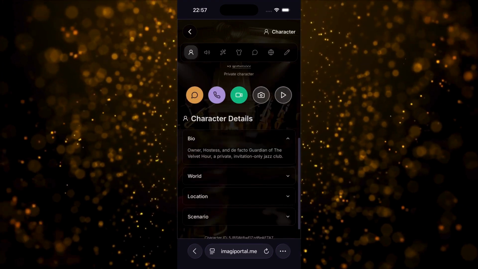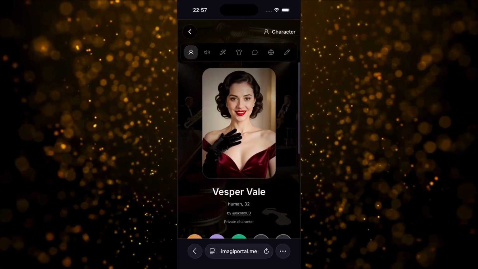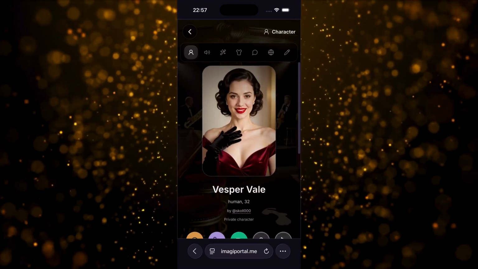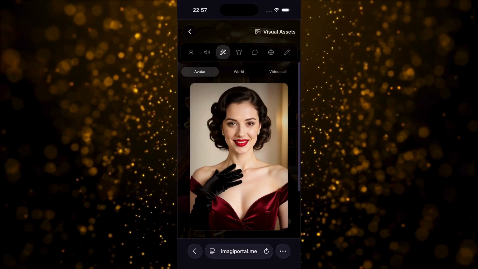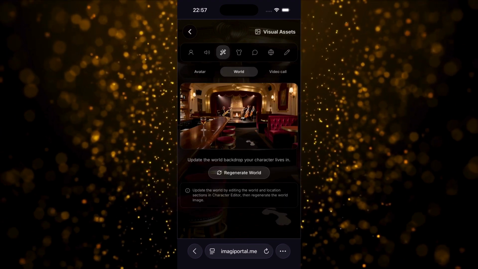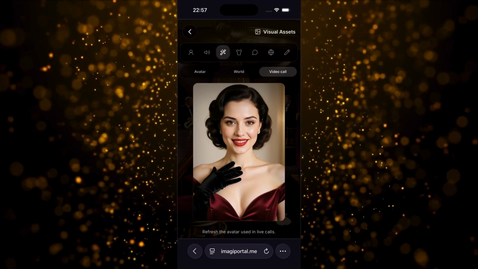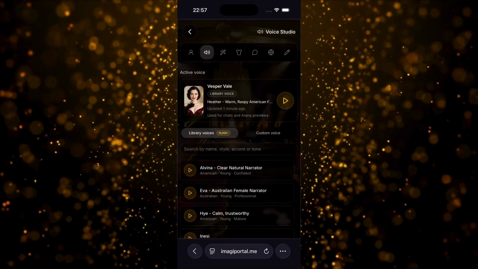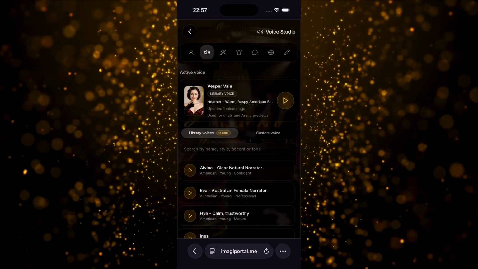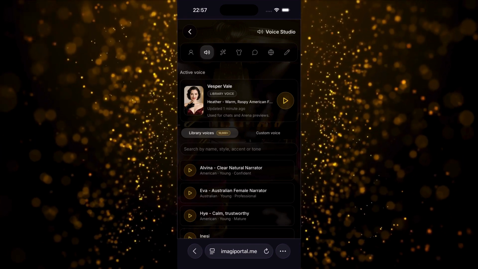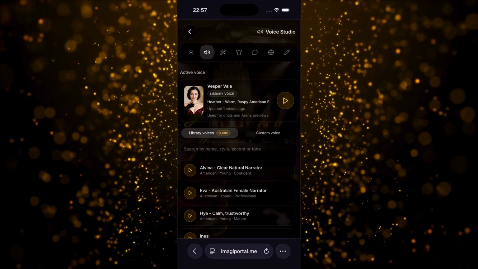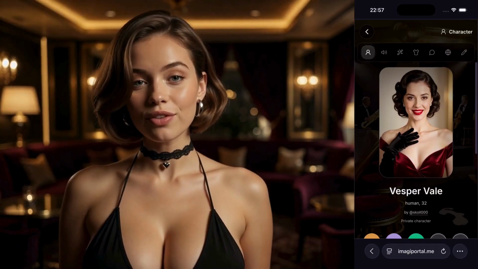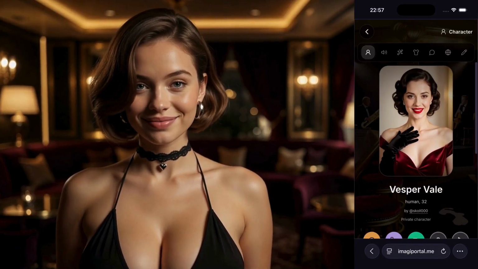We started with just a name and a basic idea, a glamorous nightclub owner. Then we added her age, gender, and species. We wrote her backstory and described her personality, appearance, speaking style, relationship, and world. We selected the realistic style and the true model for consistency. ImagiPortal generated her profile, avatar, and world image. Then we found a voice that actually feels like her. And now Vesper Vale is ready to talk.